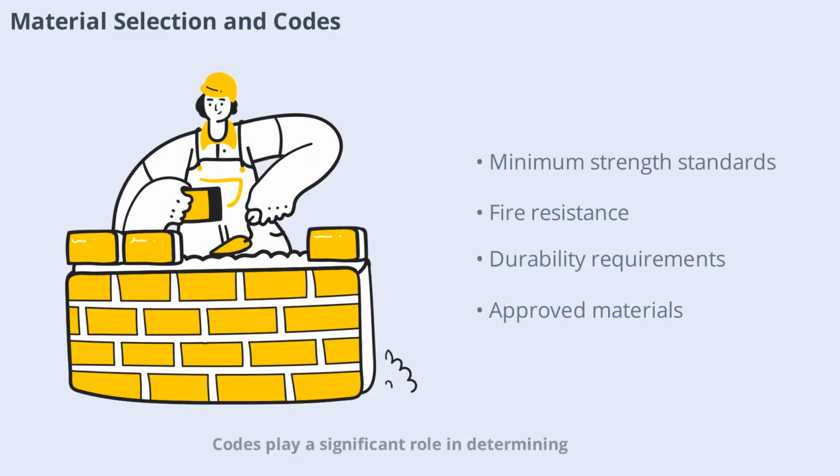Codes play a significant role in determining which materials can be used in construction. They specify minimum strength, fire resistance, and durability standards for materials like concrete, steel, and wood. This ensures that only approved, tested materials are used, reducing the risk of structural failure. Designers must carefully select materials that meet or exceed code requirements, balancing safety, cost, and performance.